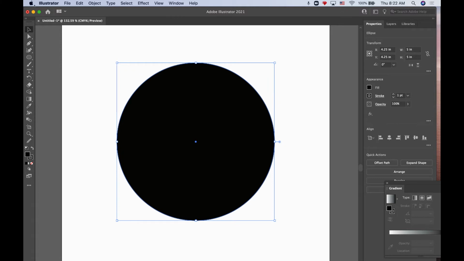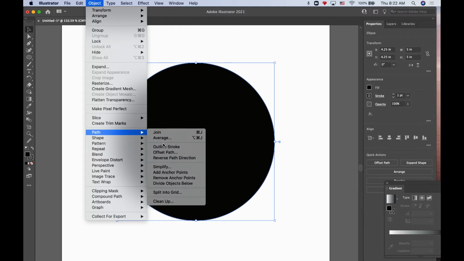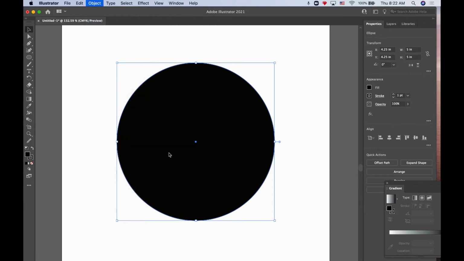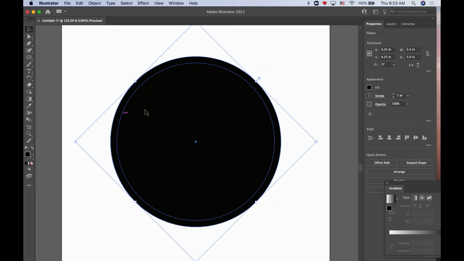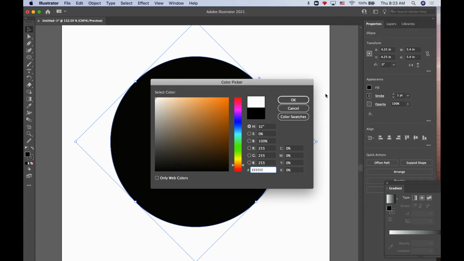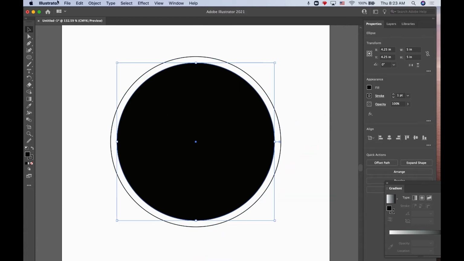So I'm actually going to come over here to Object, Path, and I'm going to choose Offset Path. And it can create a nice border around or inside your object, depending on where you want it. If I want a border outside, I choose a positive value, so 0.2 inches. Hit OK. And notice I've got my own shape here. I'm actually going to turn the fill off on that shape, like so. And that's cool.